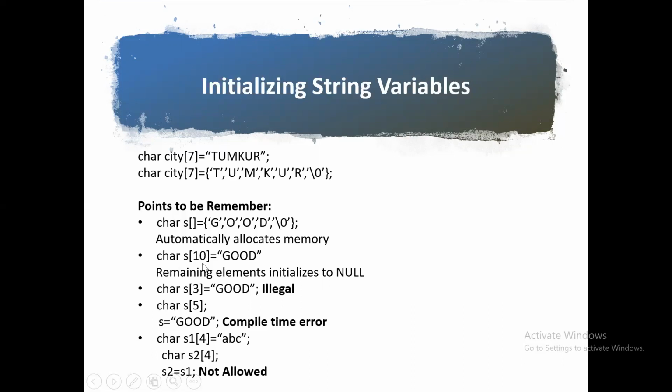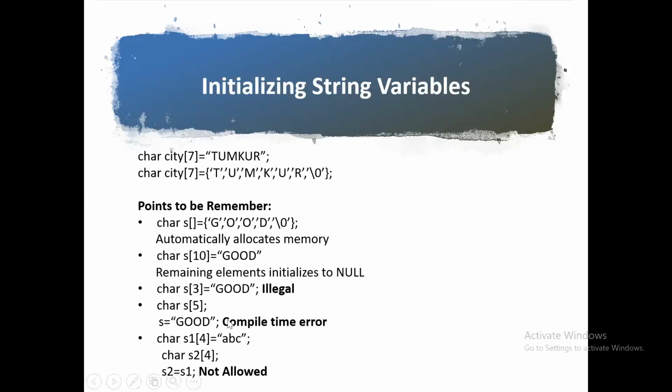Second point: char s[10] is equal to "good". Here the initialized values are very few compared to the size. What about the remaining elements? Totally 4 values are there, but the size is 10. What about the other 6 values? For those remaining elements, the compiler automatically initializes the values to null.